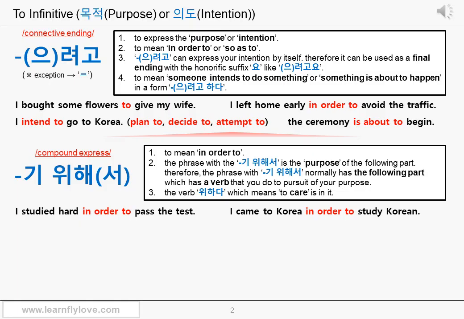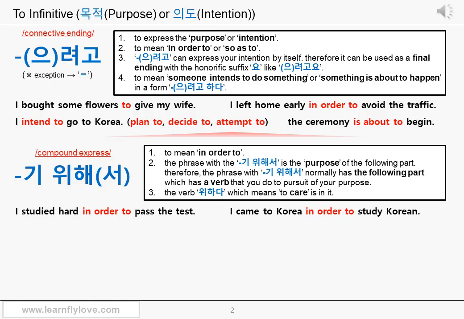I'll say 으려고 sounds a bit smoother and casual, and 기 위해서 sounds a bit stronger and formal. It's mainly because 기 위해서 actually has a verb in it, which is 위하다. The verb 위하다 means to care, take care of, or care for. Because of the actual meaning it has, the compound expression 기 위해서 sounds stronger. But they can be used interchangeably when they mean the same "in order to" anyway, so it's your choice.